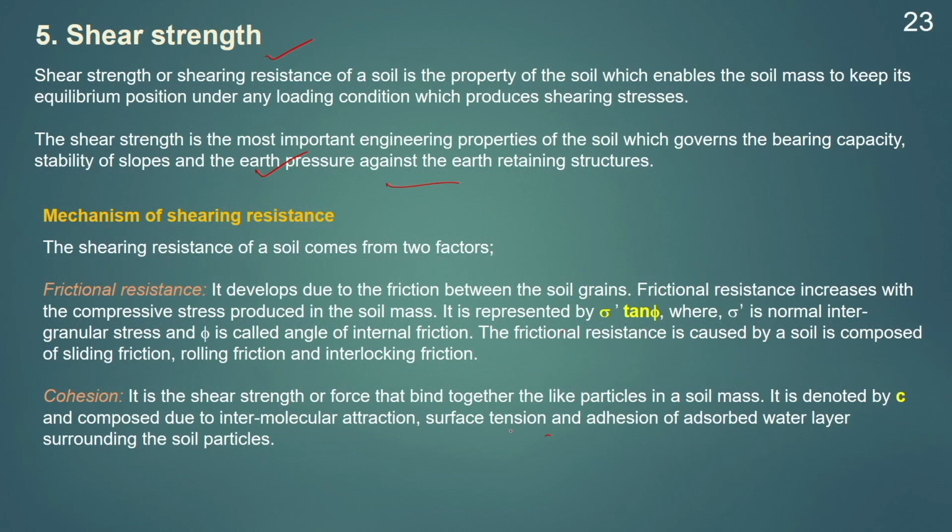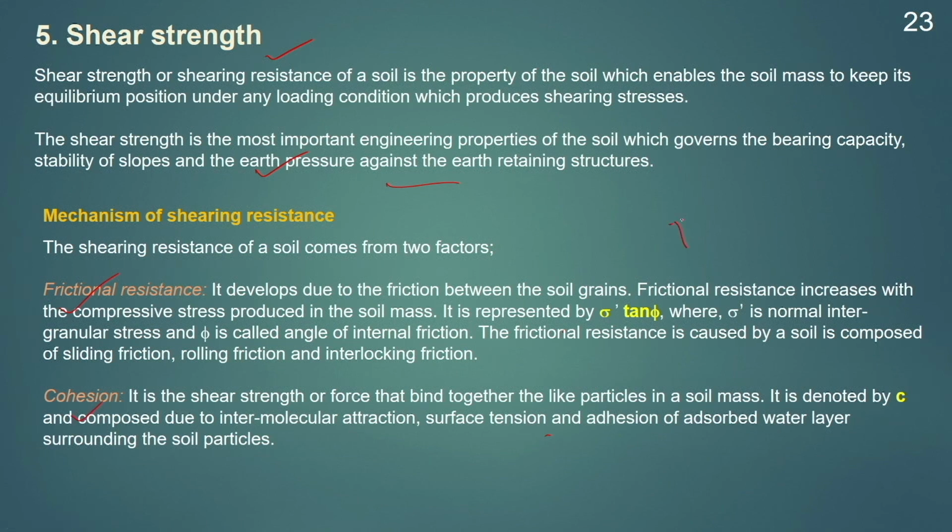And once the shearing resistance exceeds the shear strength, the soil will fail due to the relative movement of the soil particles with each other. Now, this shear strength is generally composed of two things. One is the frictional resistance and the second one is the cohesion between the particles.